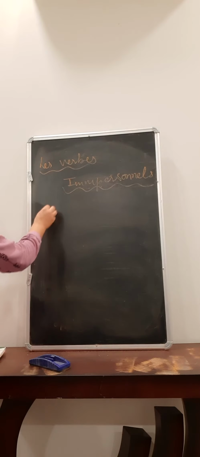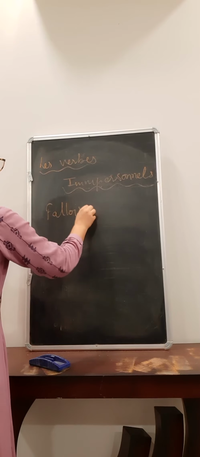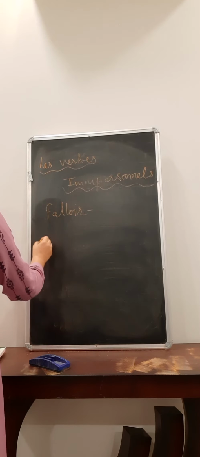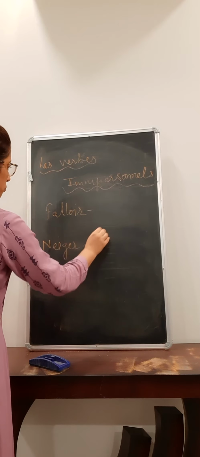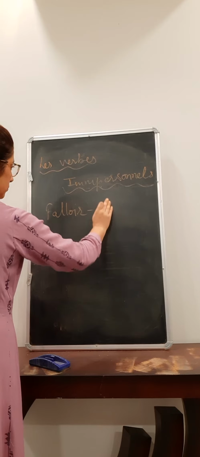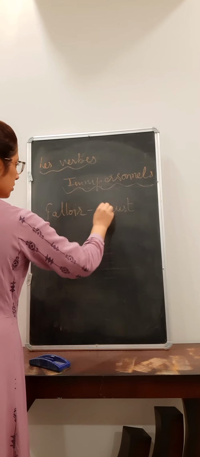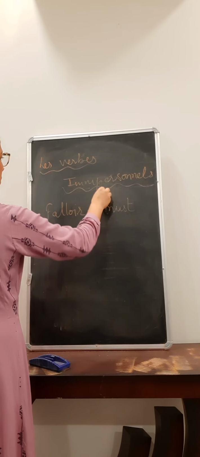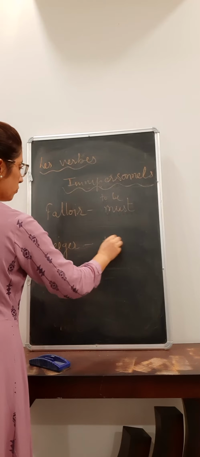So first verb is falloir, which means must, and second verb is neiger, which means to snow.